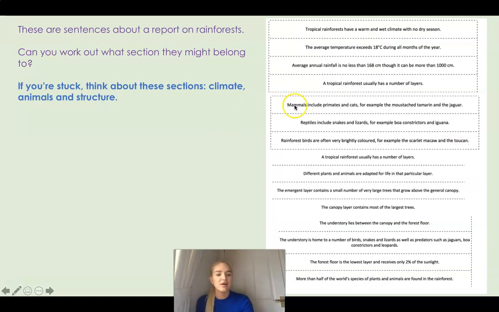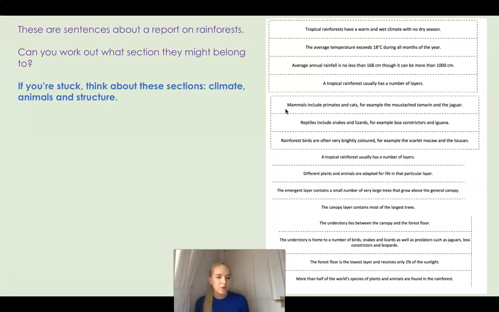I'm going to choose this first one here on the second part. So it's mammals include primates and cats. For example, the mustached tamarin and the jaguar. I know that a jaguar is a type of cat, so it's coming from the family of different cats, and that is a type of animal. It's definitely not talking about climate. It's definitely talking about a different subject. It's talking about the animals. So maybe that could be another one of my subheadings.